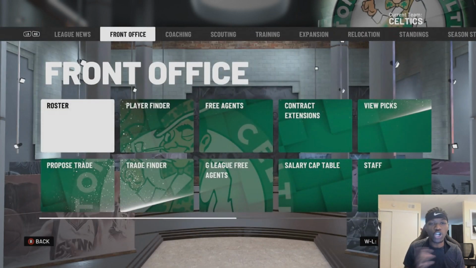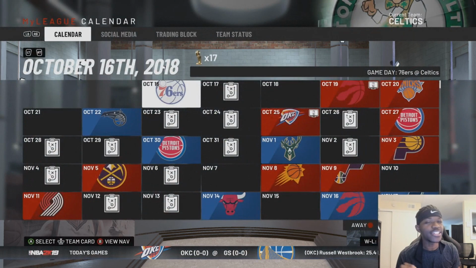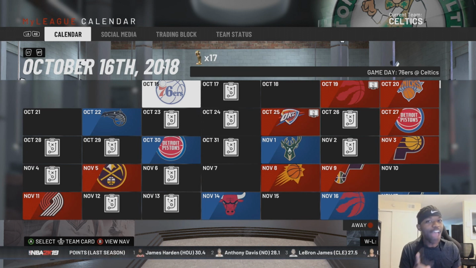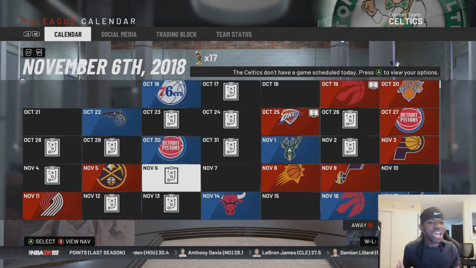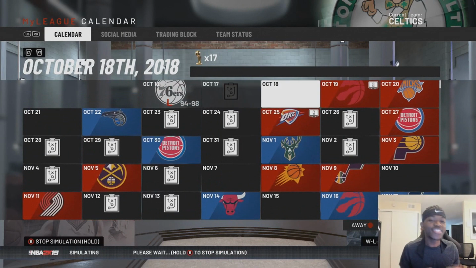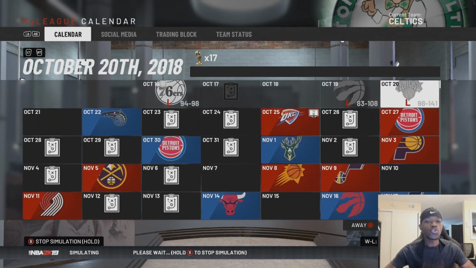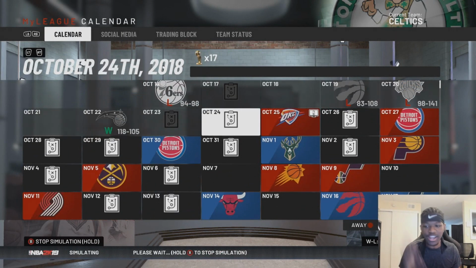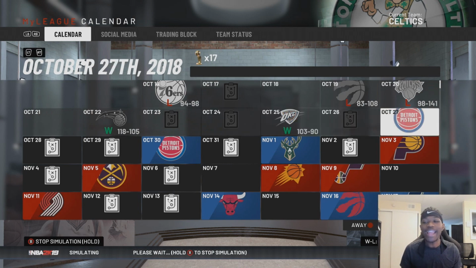And we're going to do the same thing for coaches. So Brad Stevens will be the coach of the Raptors, and then we get Nick Nurse, the coach of the Boston Celtics. Now, if the 2K developers actually hate the Boston Celtics, then we should see this team, the Celtics, have an average record, and then when we put them onto the Raptors, they should have a better record. But again, I don't have any dog in this fight. I don't know if the 2K developers hate the Celtics, but we're about to find out. So we'll see what their record ends up being. As you can see, they already started off struggling, but we'll be back at the end of the season.